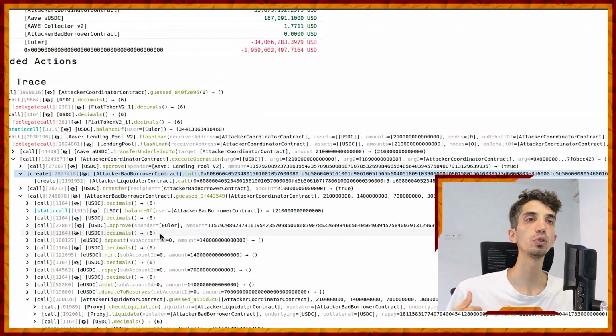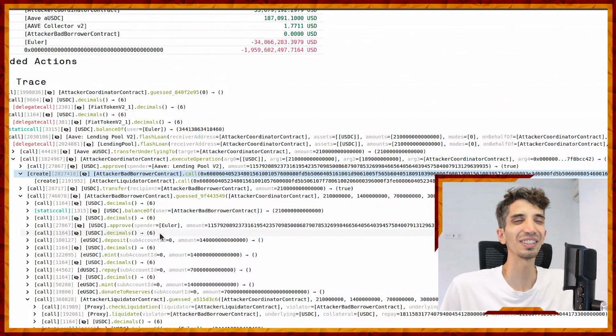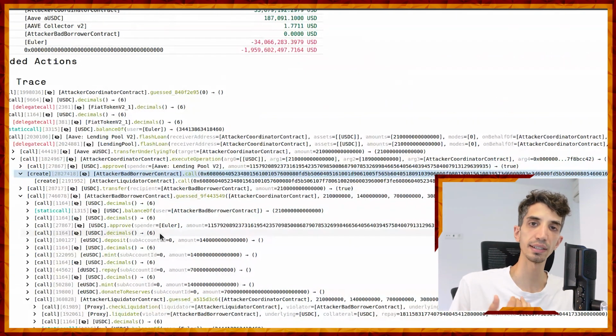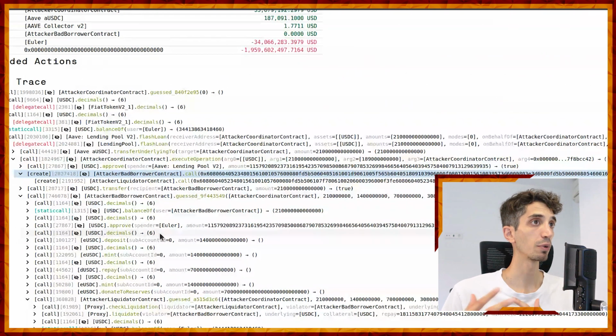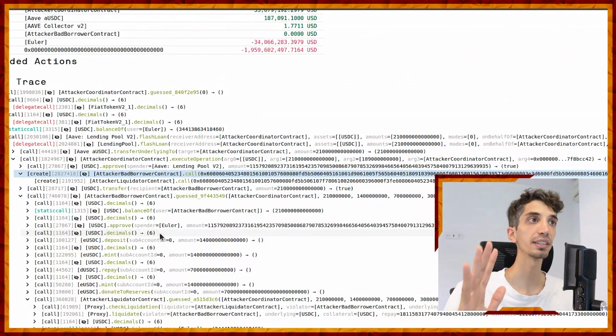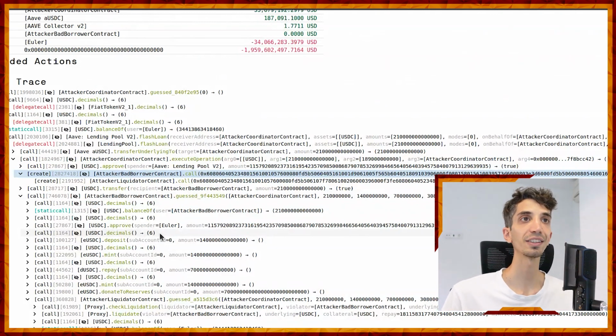Usually when you do this analysis over traces of transactions, it's not super necessary to know every single step. You can actually understand the big picture by just looking at the most important steps. Okay, so that's what we are about to do. Again, if you want to dig far deeper into it, the transaction is there for you. You can scan it all by yourself, not only this one, but even other ones.